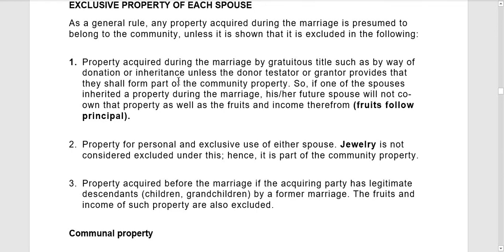So, just like conjugal partnership of gains, under absolute community of properties, kapag si husband and wife naka-receive ng properties by gratuitous title, meaning it's either dinonate sa kanila or na-receive nila by succession, then such property will be part of their exclusive property, not of their community property. So this rule is also applicable under conjugal partnership of gains.